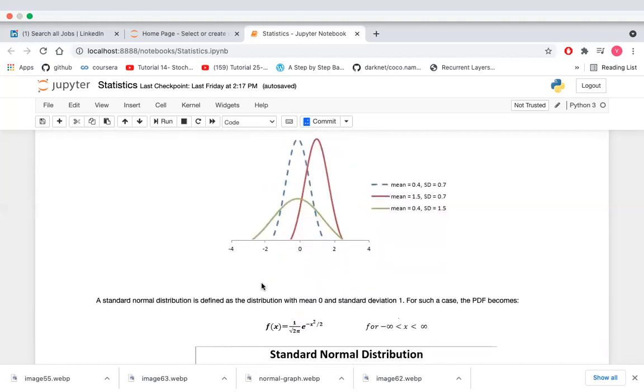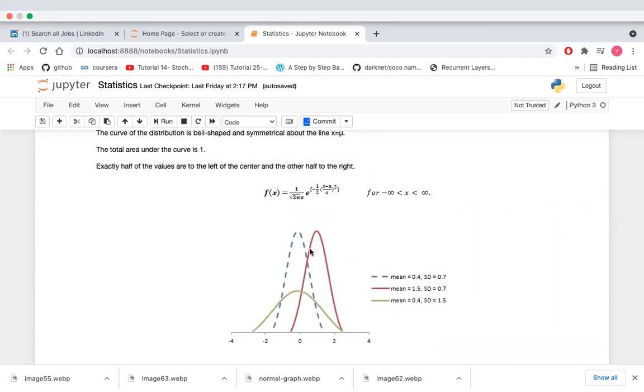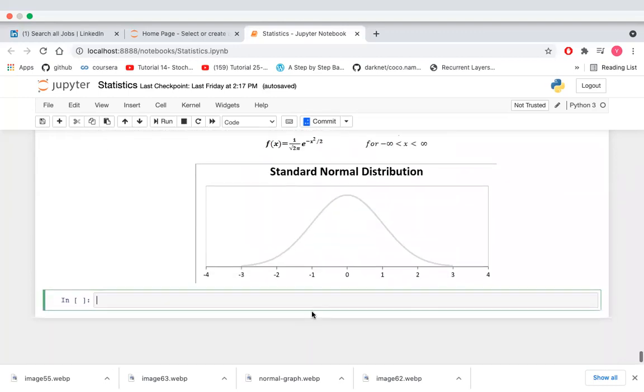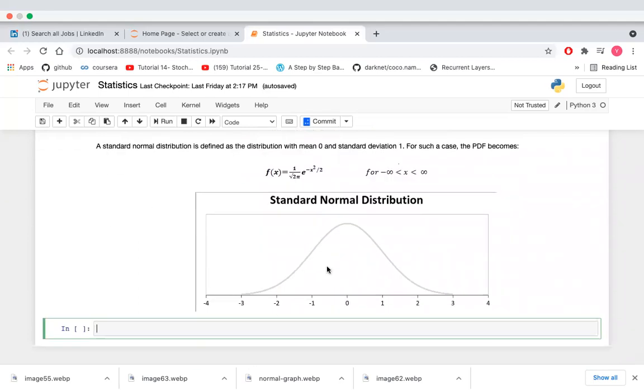There is also one main concept related to the standard normal distribution. A standard normal distribution is defined as the distribution with mean equal to 0 and standard deviation of 1. In such cases, if we put mu equal to 0 in the particular formula, the PDF becomes 1 upon root 2 pi, e to the power minus x squared by 2, and this is the curve.